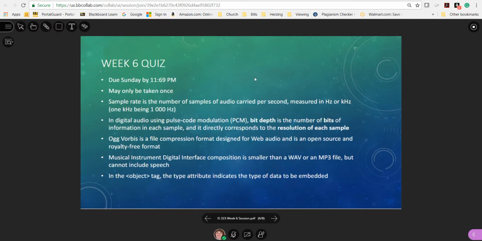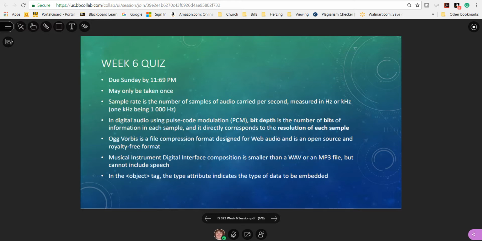The quiz is due Sunday, may only be taken once. Sample rate is the number of samples of audio carried per second, measured in hertz or kilohertz, 1 kilohertz being 1000 hertz. In digital audio using pulse code modulation, PCM, bit depth is the number of bits of information in each sample, and it directly corresponds to the resolution of each sample.